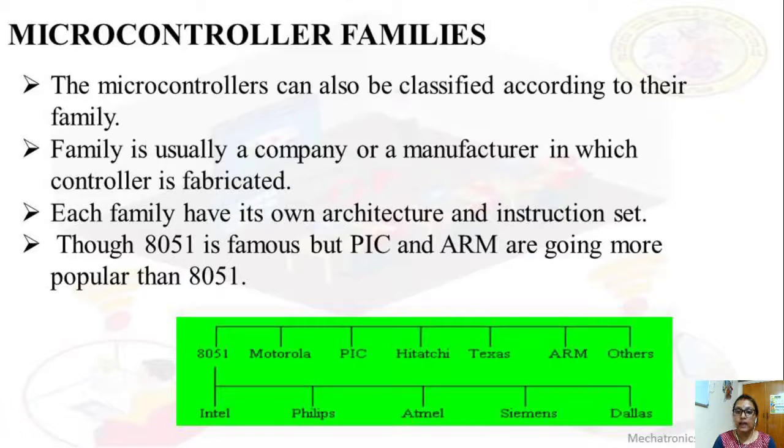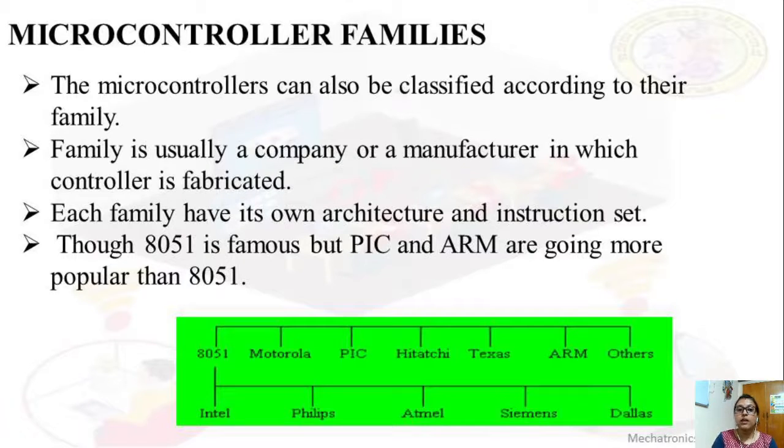Okay, so next, microcontroller families. Microcontrollers can be classified according to a family. What is a family here? Family usually means a company or manufacturer in which the microcontroller is fabricated. Each company has its own architecture and its own instruction set. So that is nothing but a family of microcontroller.